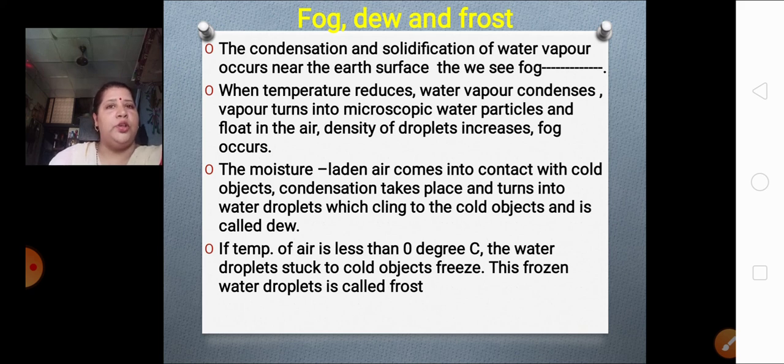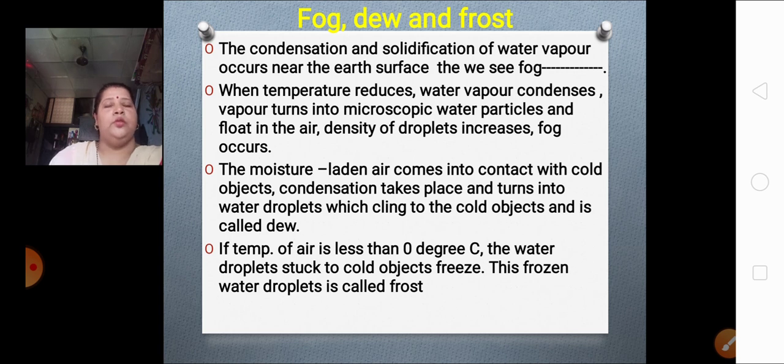At the start of the lesson we saw the blades of grass which had water droplets on them. That is called dew. So this is how dew is formed. The moisture-laden air comes into contact with cold objects, condensation takes place and turns into water droplets which cling to the cold object, and is therefore called dew.